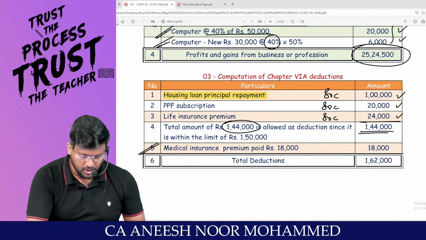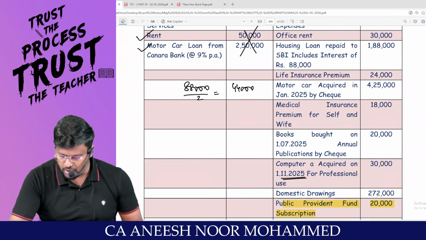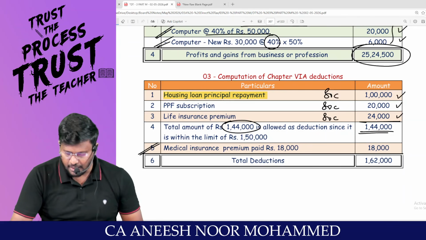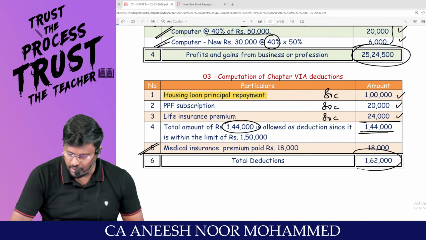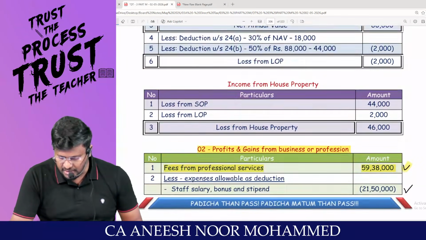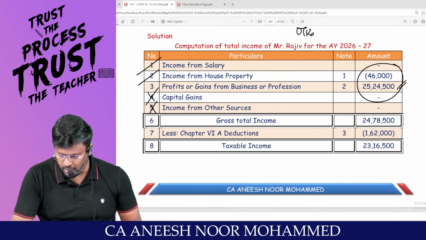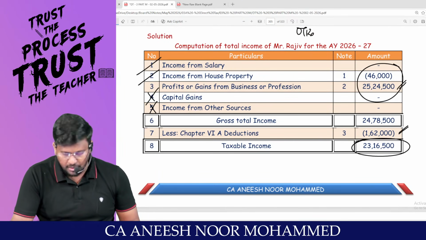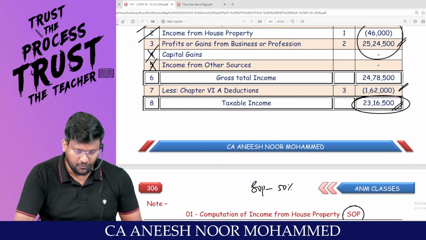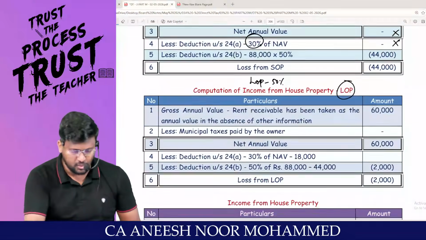Now medical insurance premium paid. Sir, medical insurance of 18,000 is there. That can be claimed as a deduction. So the total deduction will be 1,62,000. My dear lovable students, here 1,62,000 is the Chapter VI-A deduction. You will be getting the taxable income 23,16,500. Are you comfortable with this question?